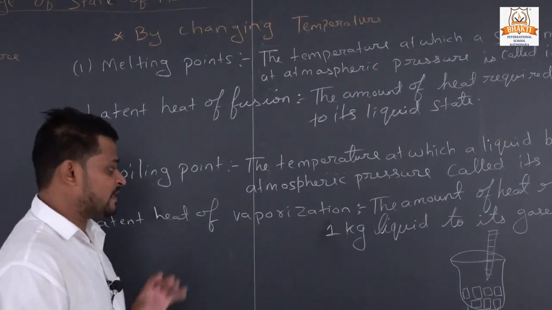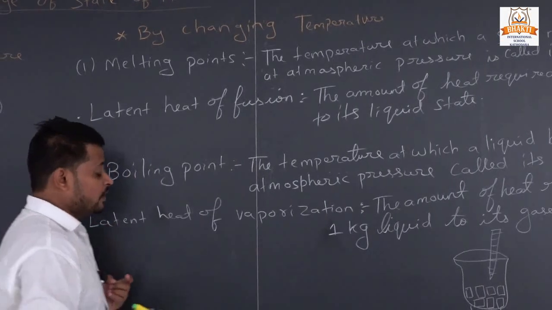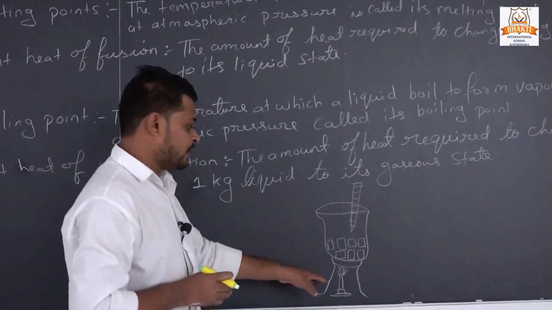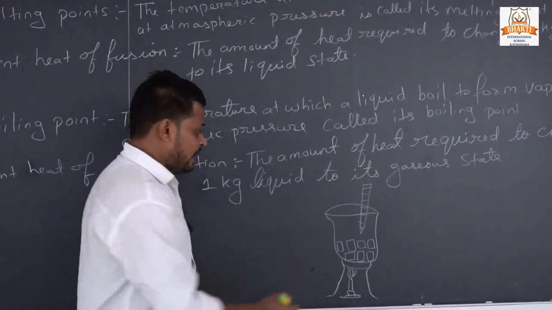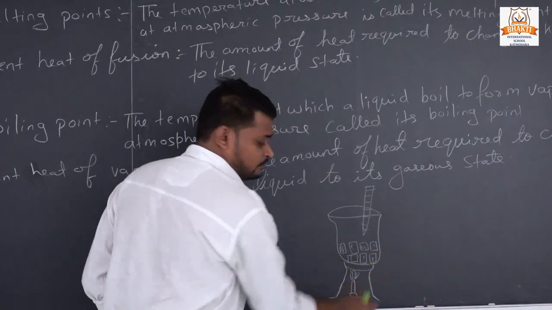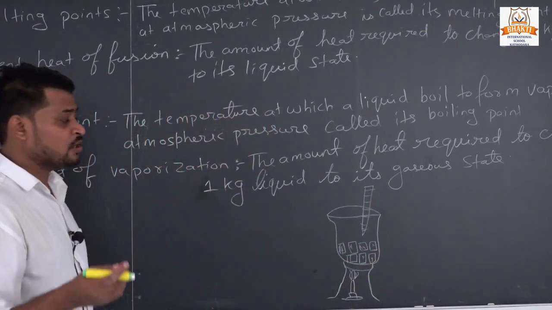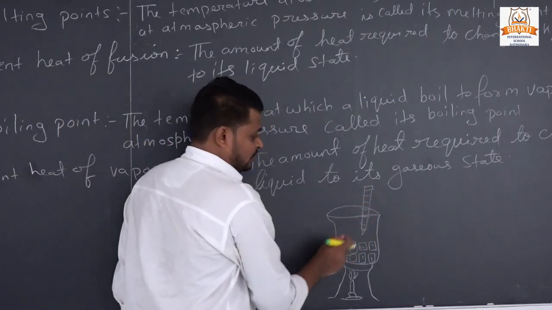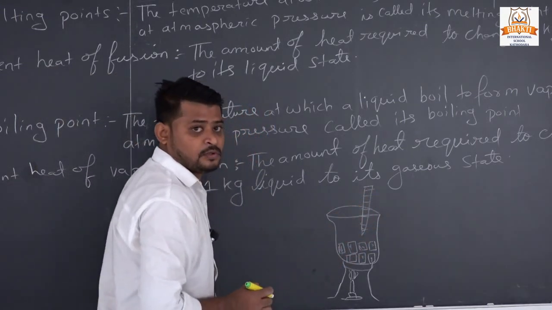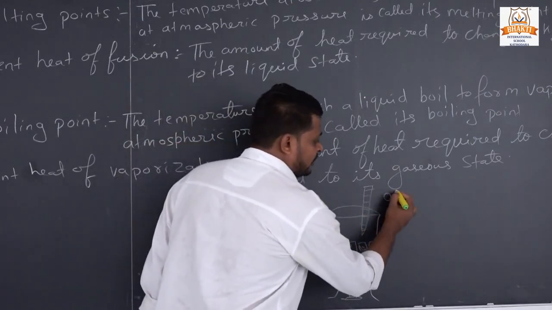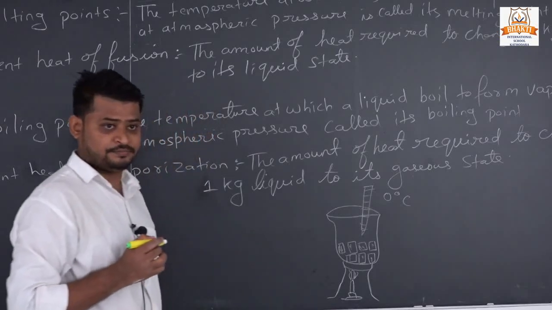Okay, let's see some example. Here I have taken one beaker, I put it on a burner, and I take some ice. It is in a solid form. We all know ice is in a solid form. Then we check the temperature with a thermometer, and what was the temperature of ice? 0 degrees Celsius, right?